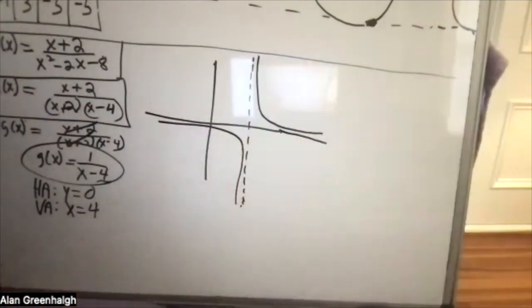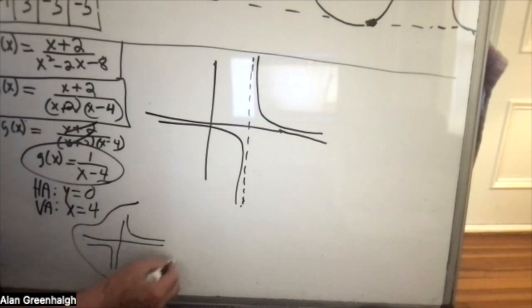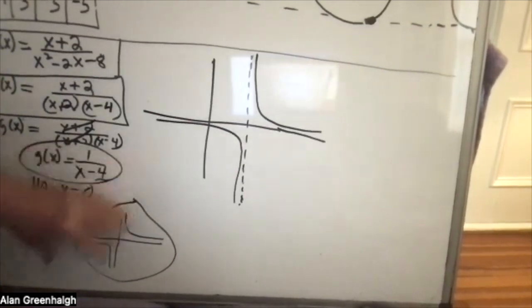Actually, you should have done something I didn't do, and that is you should have graphed the parent function, just to give you an idea as to what it looks like. I don't think it asks for the parent function, but that's important, because that gives you an idea as to what the graph will look like under perfect circumstances.